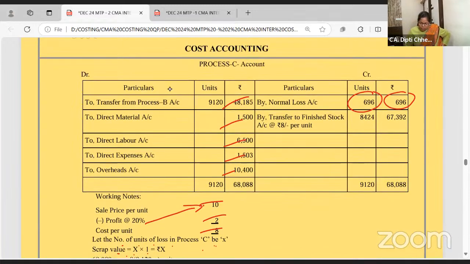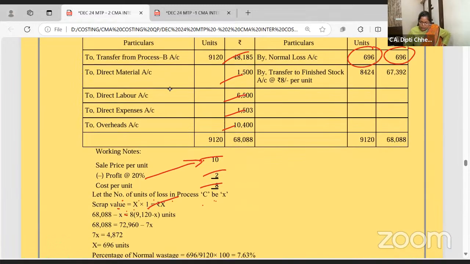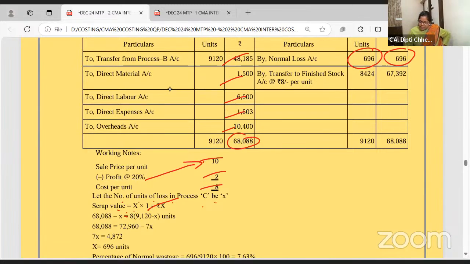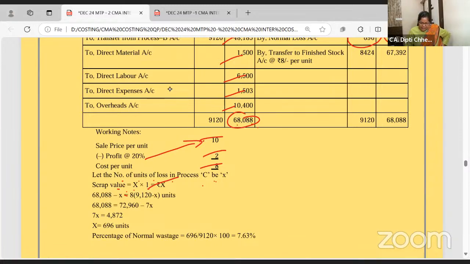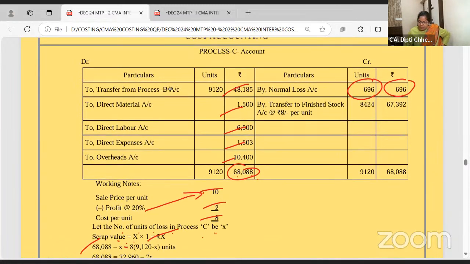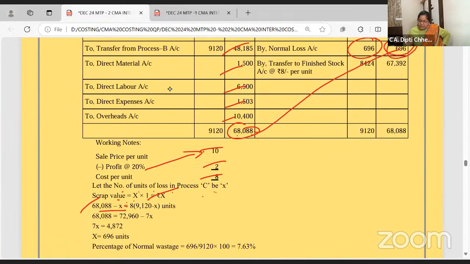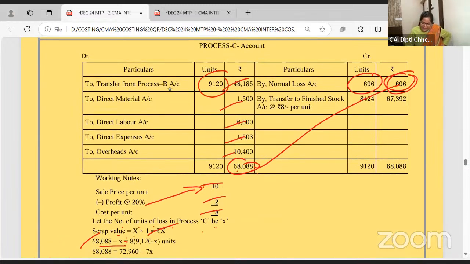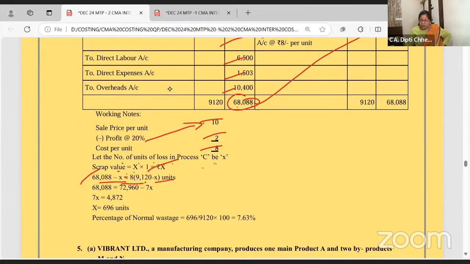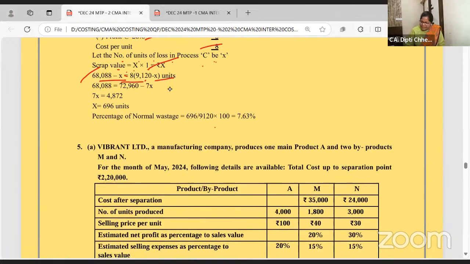Scrap value is given as 1 rupee. Now, the debit side total is given, 68,088, minus the normal loss scrap value, which I don't know, X. This is going to be the quantity 9120. Apply the same cost per good unit formula, and you will get the X. It's a very easy problem. I'm just saying, the way they say, copy the data, you will get the answer.